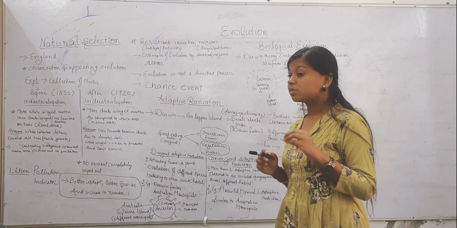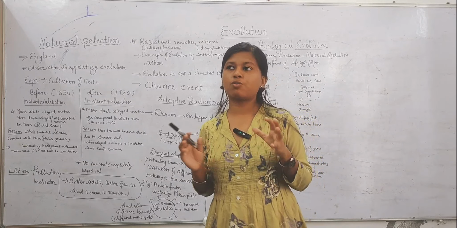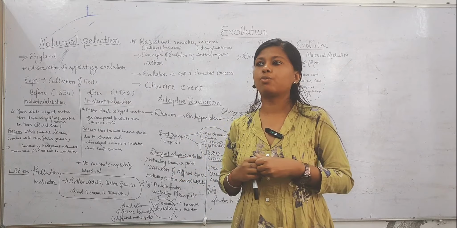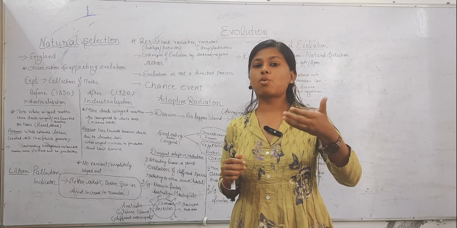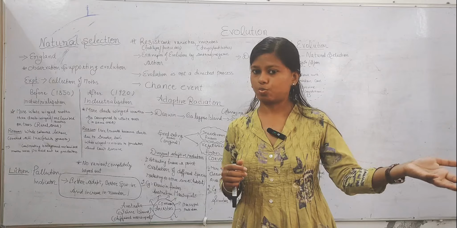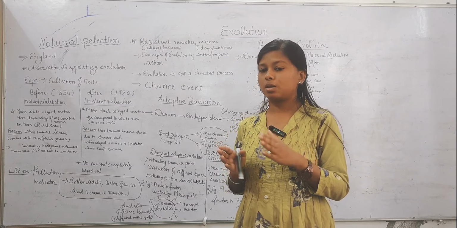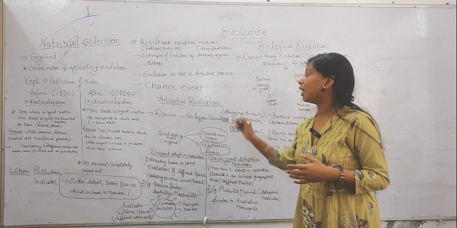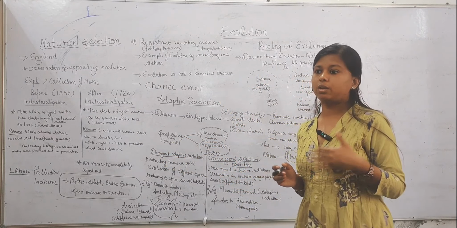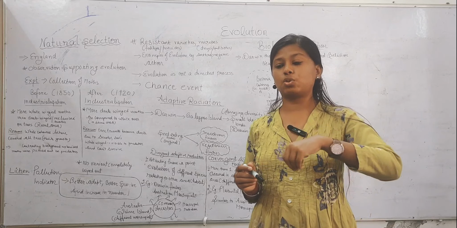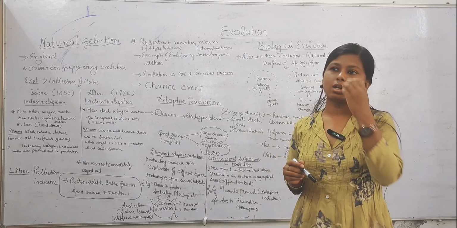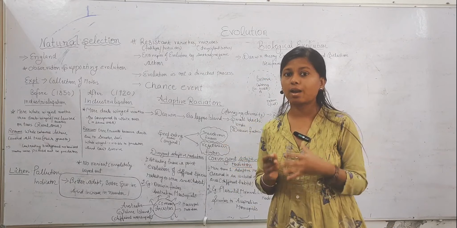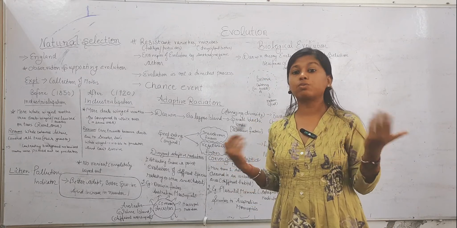There are a few features of evolution. One of them is that evolution is not a directed process. We cannot predict what is going to happen in the further evolution process. It is directionless; it cannot be directed and it cannot be predicted. It is a chance event. It is random, and it occurs due to chance events. Various storms, earthquakes and other reasons can lead to the formation of new species.